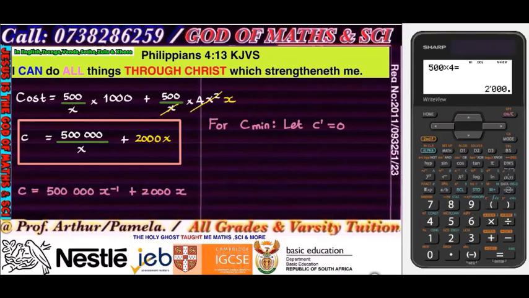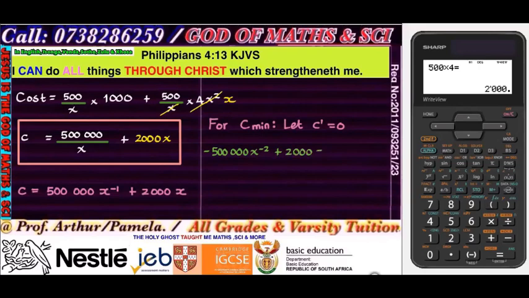All right. So let's derive that equation. So when I derive it, I'm going to have negative 500,000. It's going to be x to the -2. Then plus 2,000.